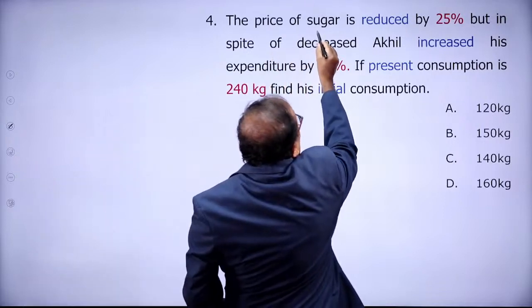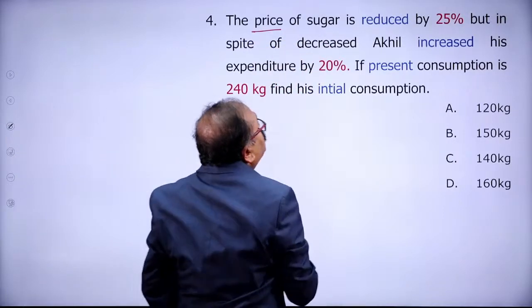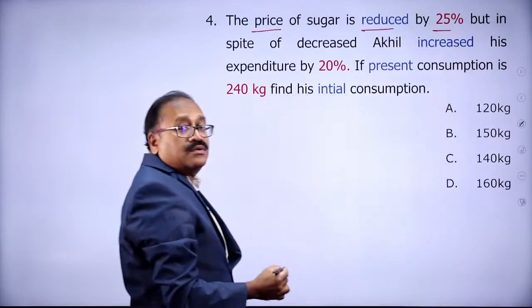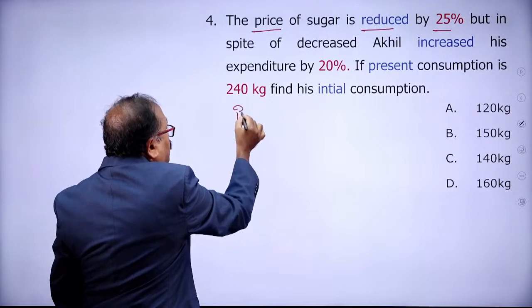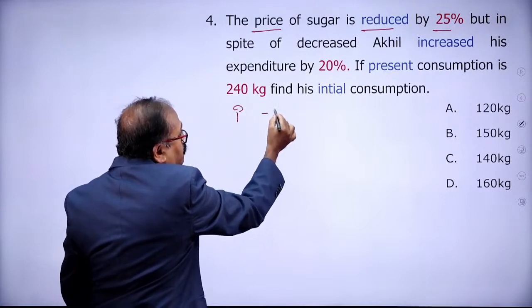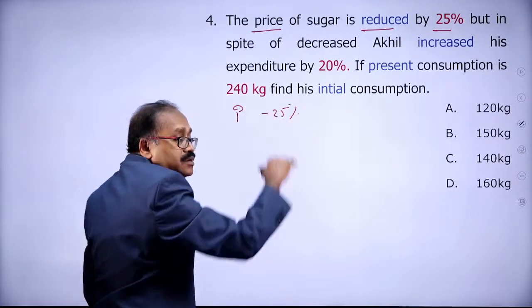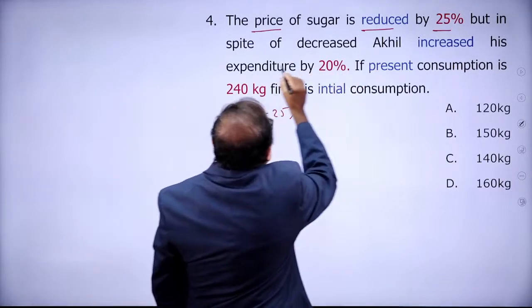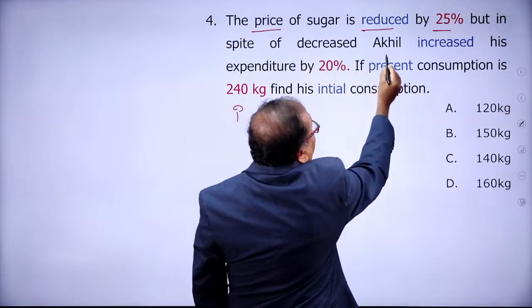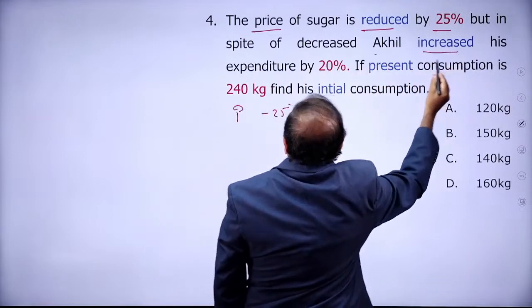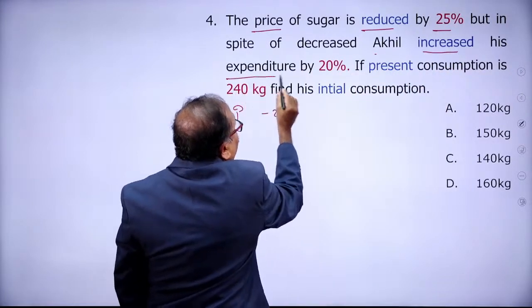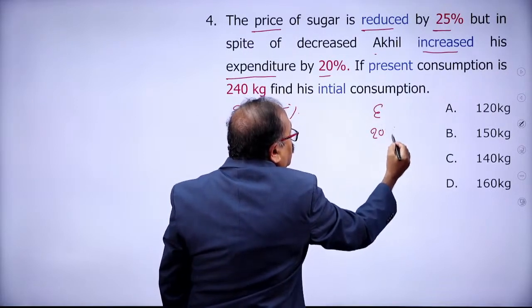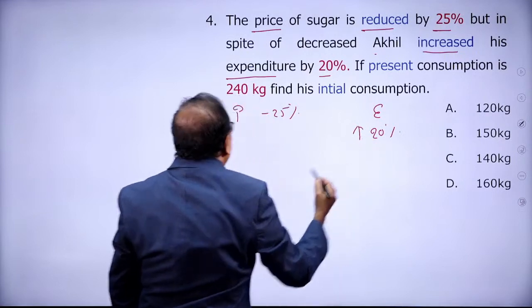The price of sugar is reduced by 25%. But in spite of the decrease, the expenditure is increased by 20%.